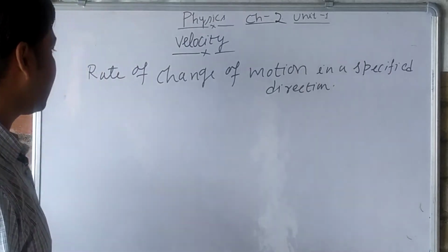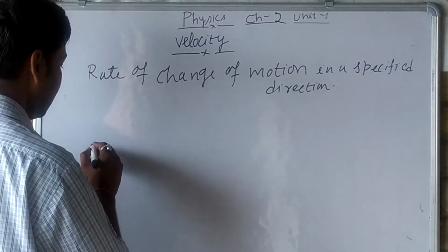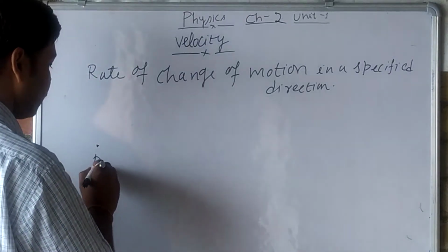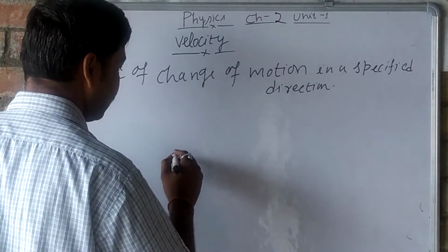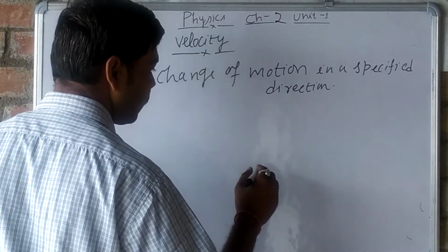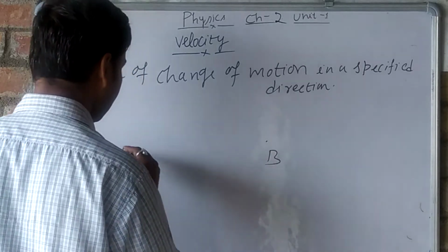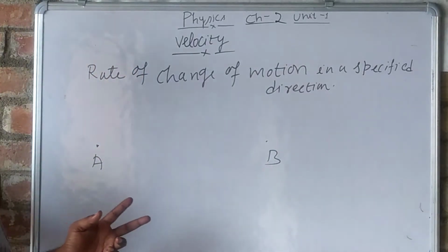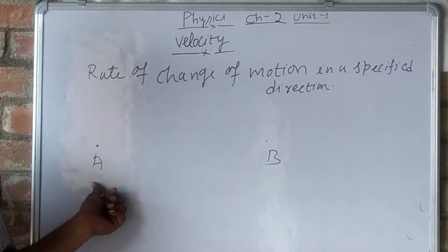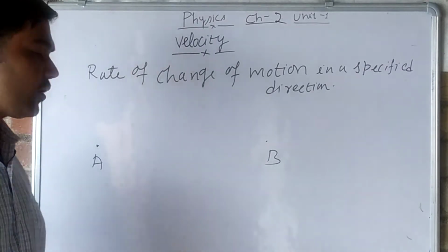For example, there is a point A, and from A we are going to B. There are two locations, A where we start and B where we have to reach.